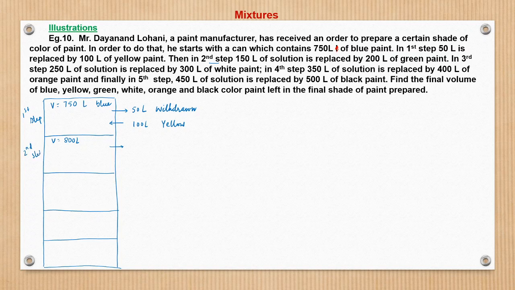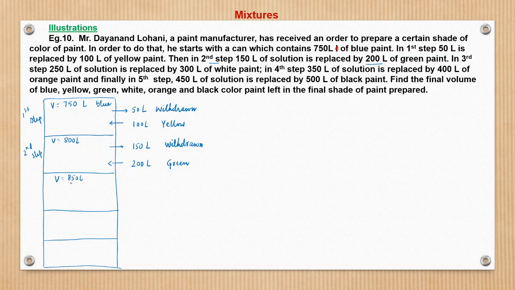In the second step, what happens? 150 liter solution is taken out. 150 liter withdrawn and replaced by 200 liters of green paint. So what happens? 800 liters minus 150 plus 200, the volume becomes 850 liters.